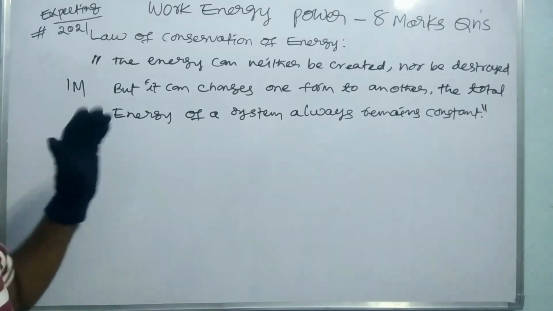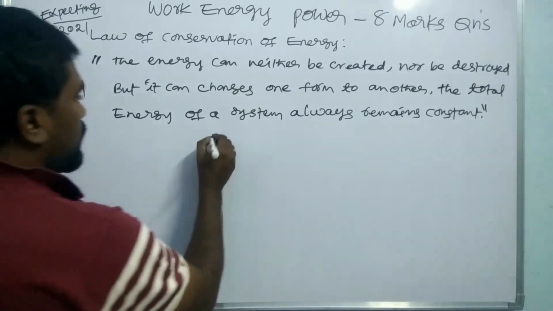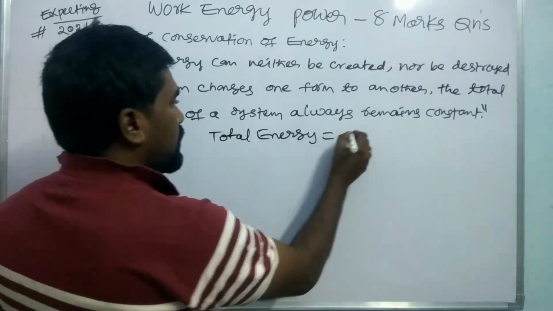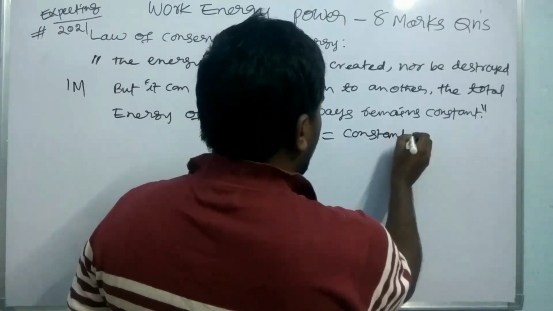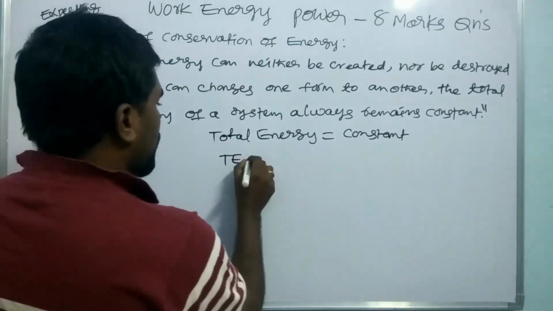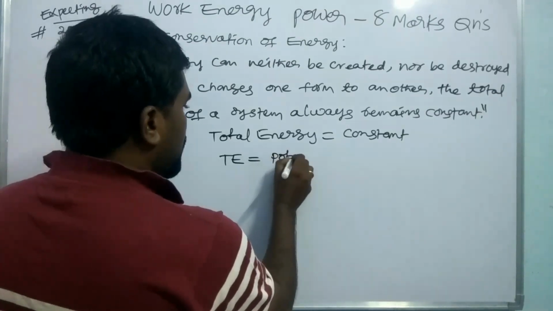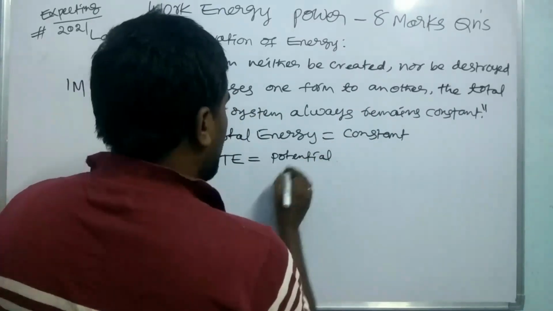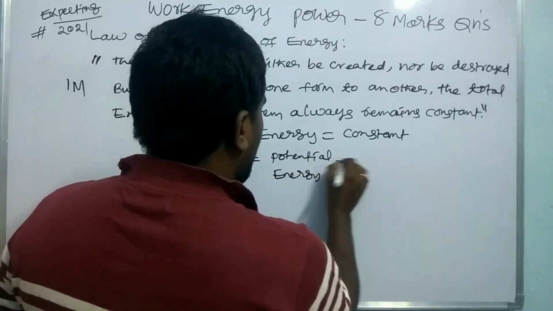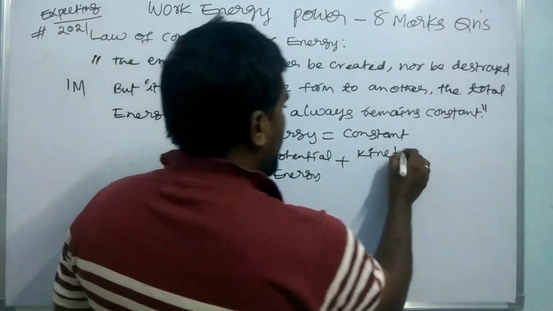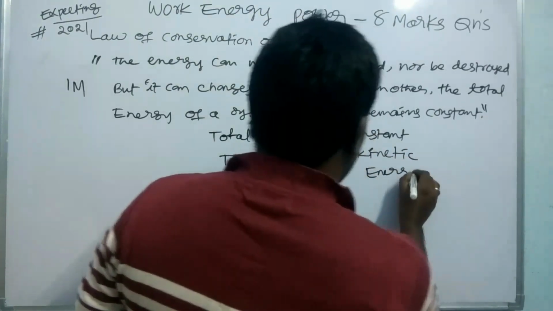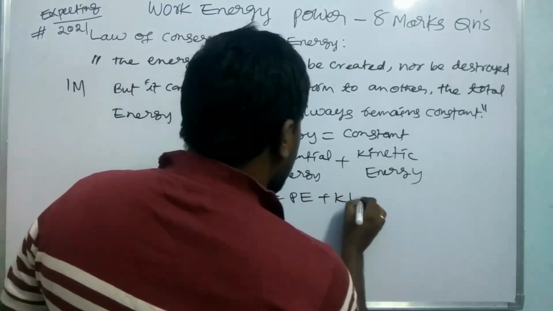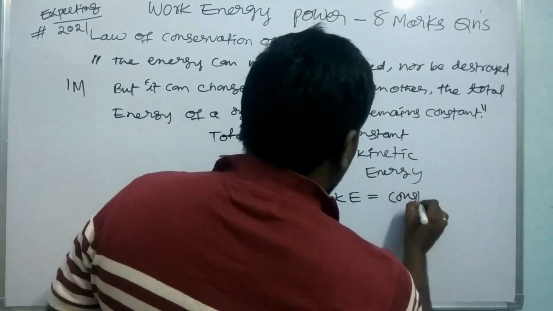Is it proven or not? Let us see. Here the total energy is equal to constant. Constant means no change. So TE, total energy, is equal to potential energy plus kinetic energy, simply written as TE = PE + KE, and we have to see that it is constant.